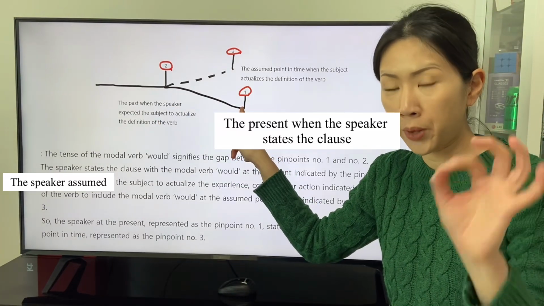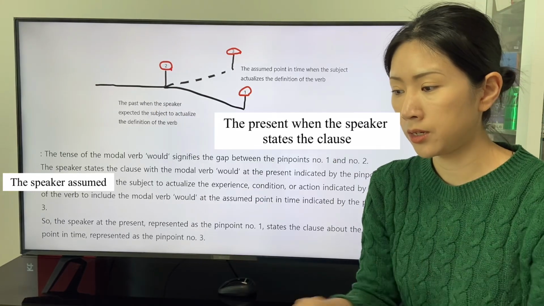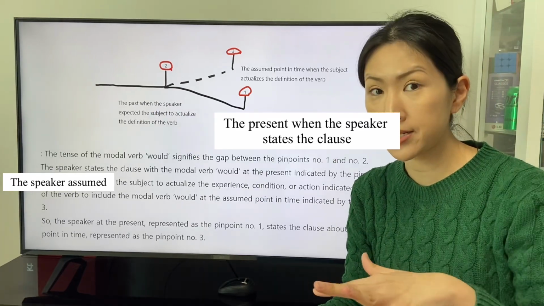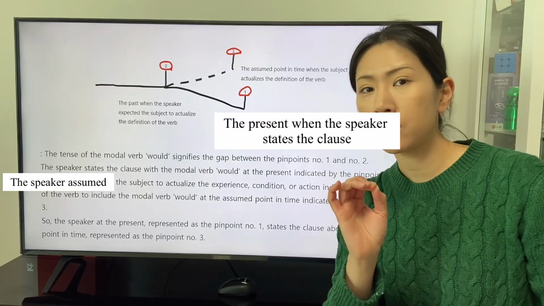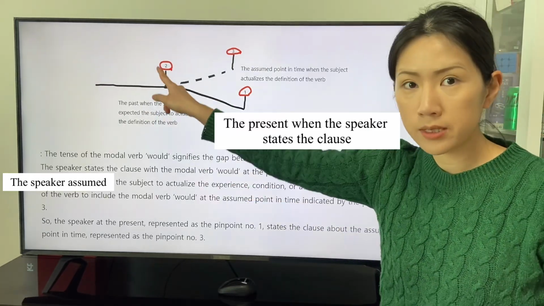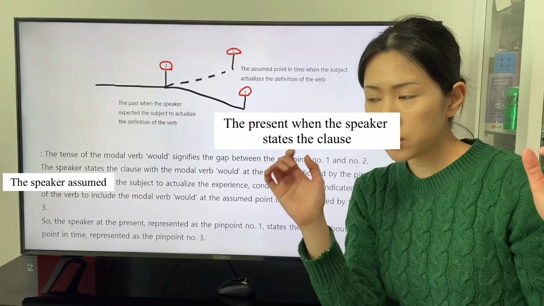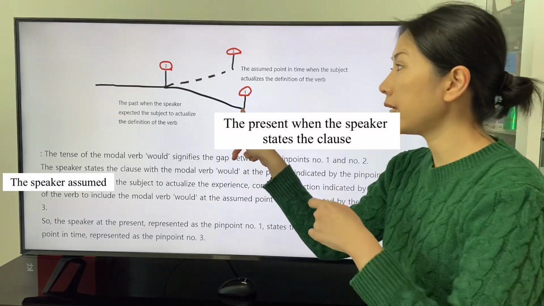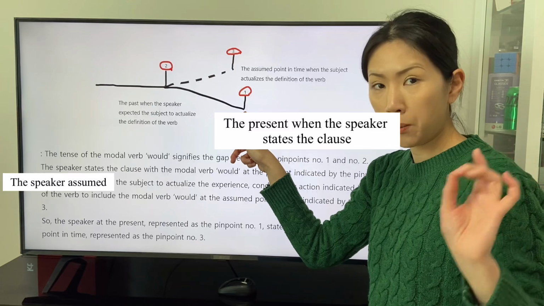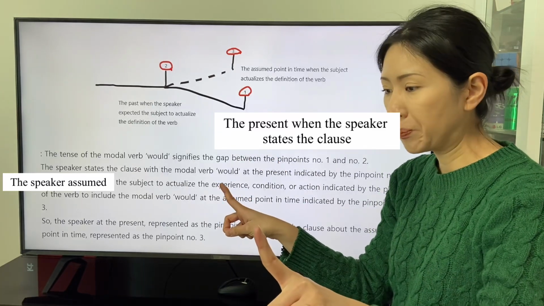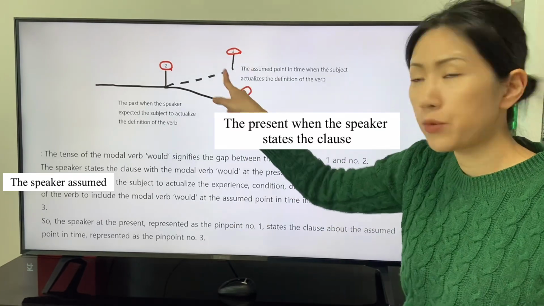So we have to be aware that the point number 2 is considered as a premise. Be aware that the tense of the modal verb signifies the gap between number 1 and 2. The intention of the clause deals with number 3 at the point number 1. The contextual meaning of the clause deals with number 3.